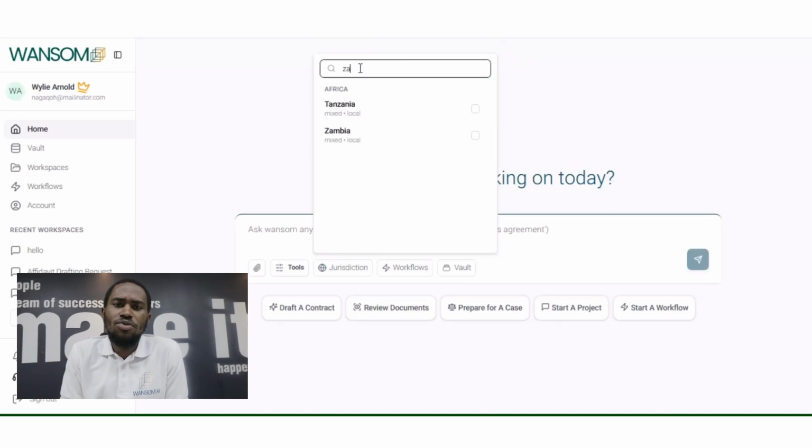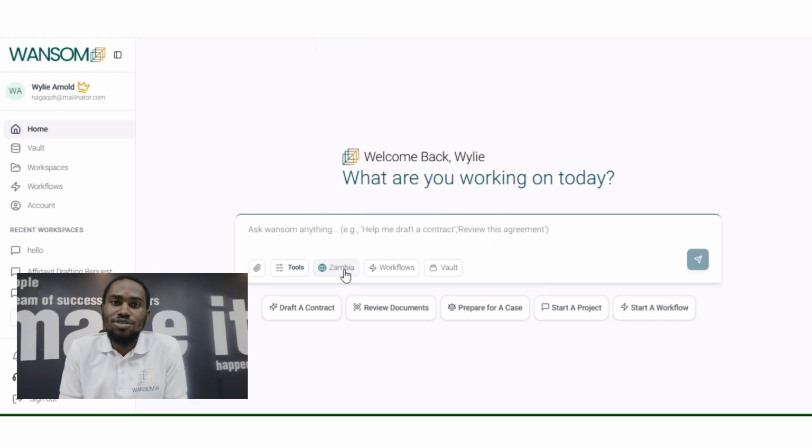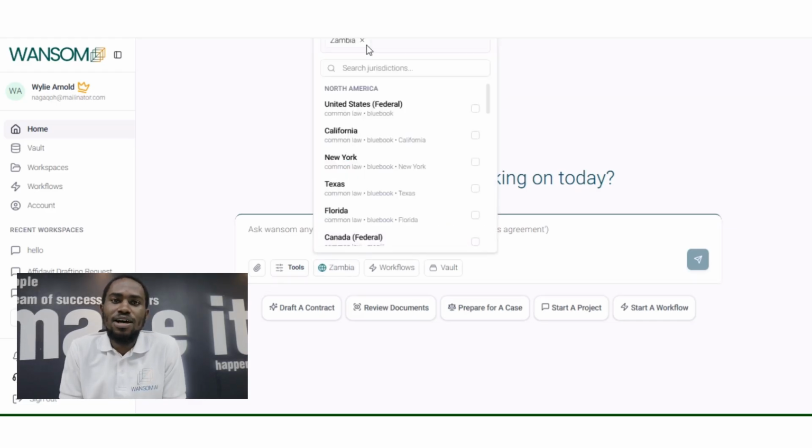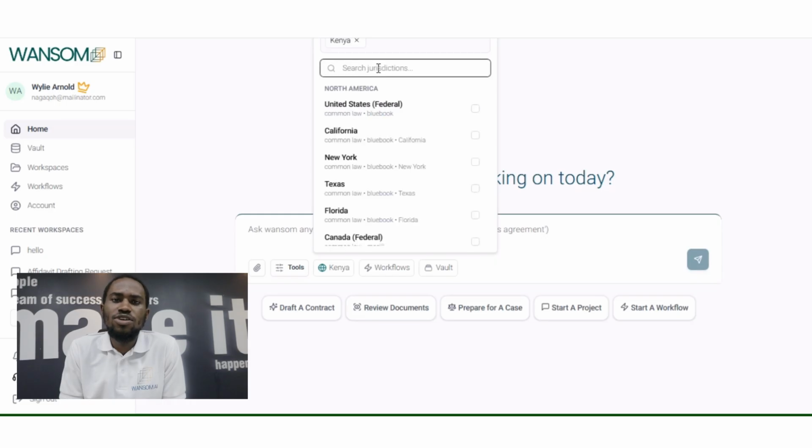Yes, so when you want to create your first workspace, what can you do? Just open, first of all, Wansom AI. When you have opened Wansom AI, the particular window that you will get just in front of you, you will have the chat area. And at that chat area, first of all, go to that toggle and select your jurisdiction.